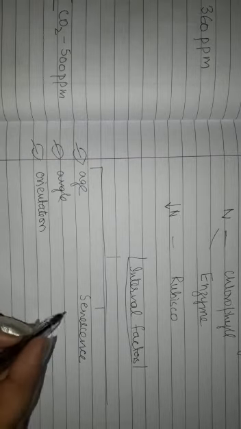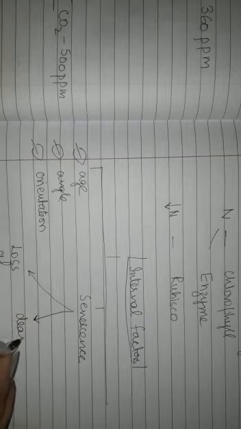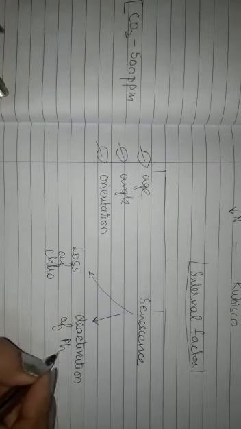If the leaf undergoes senescence, that is, it means it turns yellow due to aging, then there is loss of chlorophyll, and this leads to the deactivation of photosynthetic enzymes,